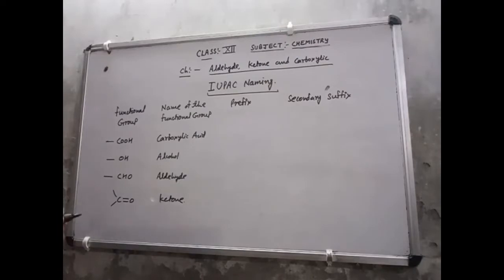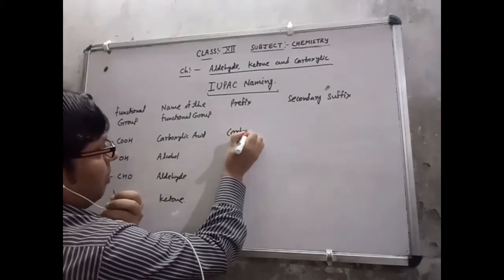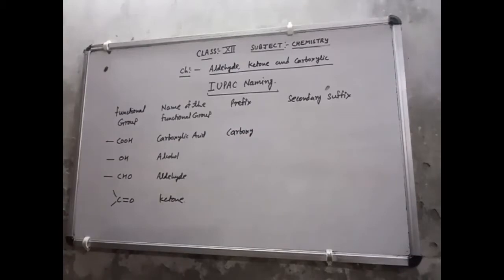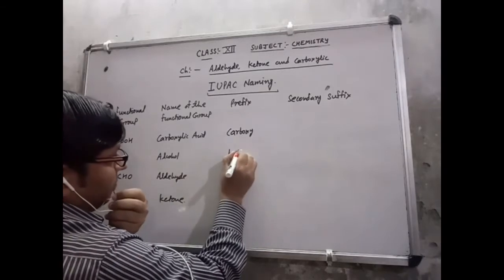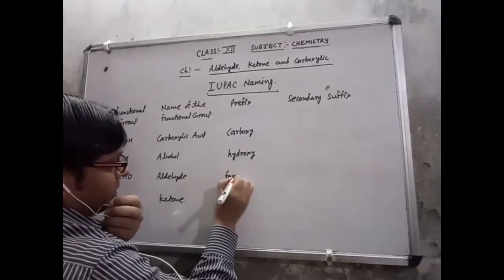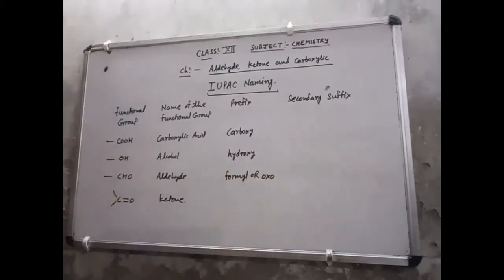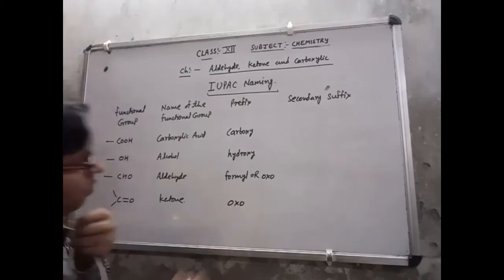These are the names of the functional groups. Now for the prefix: for carboxylic acid it is carboxy. If alcohol is available, it will be hydroxy. If aldehyde is there, then it is formyl or oxo, and for ketone it is oxo.